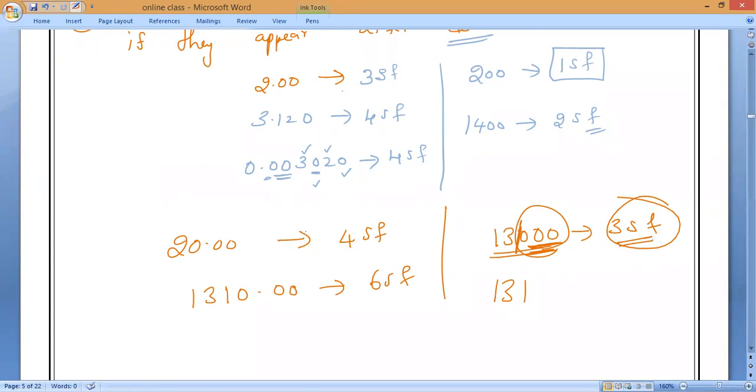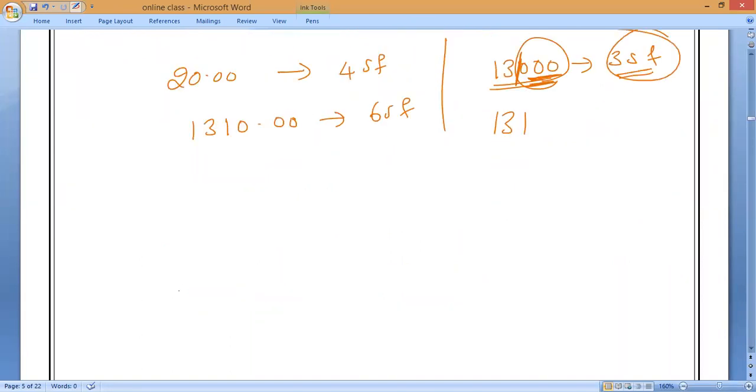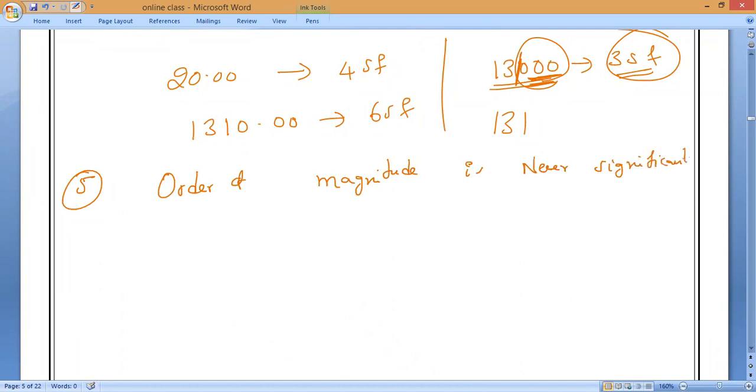So now, next, these are examples only. Now, next, rule number 5: order of magnitude is never significant. Order means power. Order means what? Power it is.